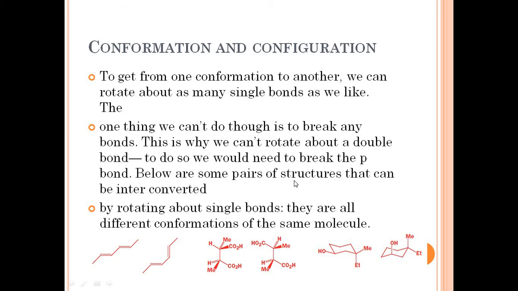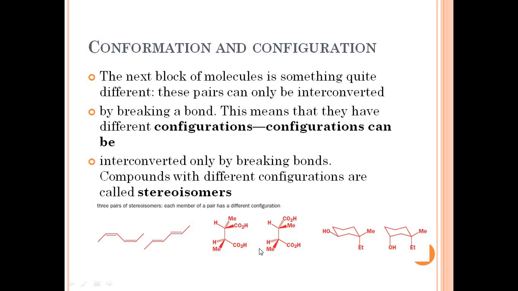Below are some pairs of structures which can be interconverted, as they are unable to rotate due to the presence of these double bonds in the structure. By rotating about single bonds, they are all different conformations of the same molecule. By changing the position of the double bond, by breaking it down or moving the carbon double bond, they are going to attain these many different structures.